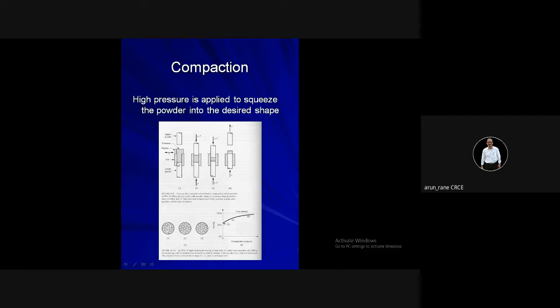So this is the powder, and remember this powder weight is very important. Like Anacin, Dolo 650, you might have read also 5 mg, 10 mg, 500 mg. That is nothing but the weight of the powder. So this weight of the powder which is being fed inside this die is very, very important, especially in pharmaceutical, because if it is more, then the dose will be more, or if it is less, then the dose will not be so effective, it will be less effective.